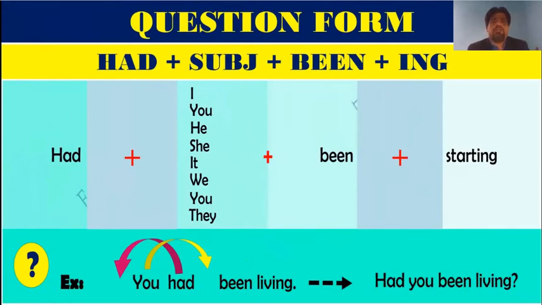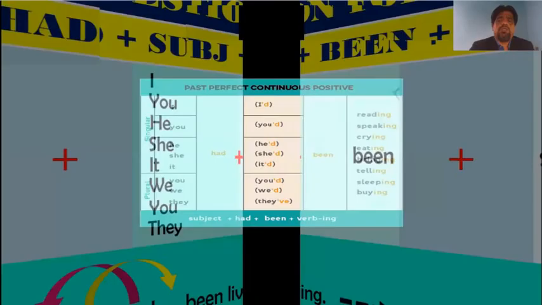Then: had you been starting? Had I been starting? Had he been starting? So there is no change in the word had, and no change in the word been. Only the subject and the verb change. If we have a positive sentence, you had been living, how could we change it into a question? Bring had in front of the subject: had you been living? And never forget to write the question mark.